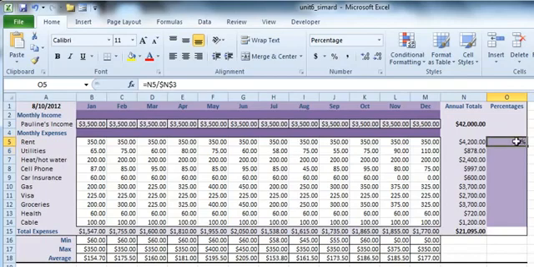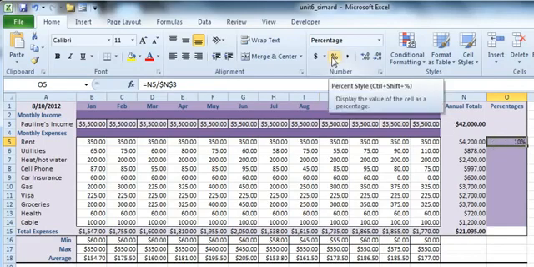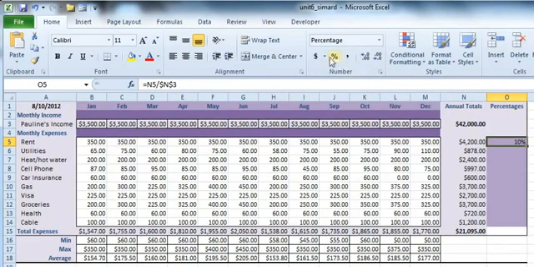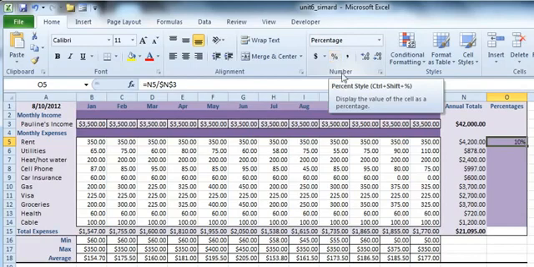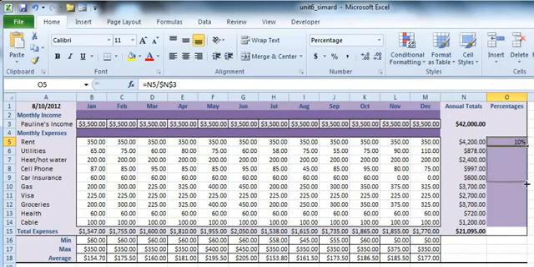formula. So my cell is already formatted as a percent. If yours is not, just click on the cell again and hit the percent style, and that will format your decimal into a percent. Once you have that done, click, hold, and drag all the way down so that each of the expenses have a percent formula.